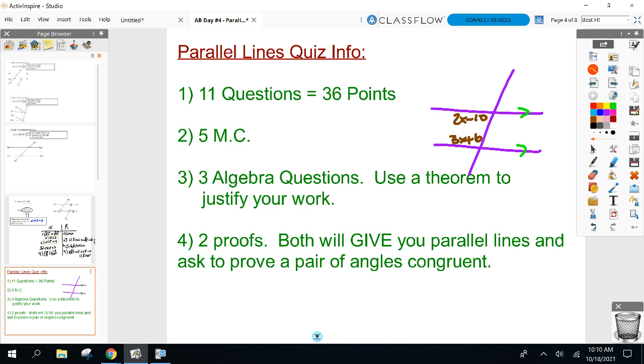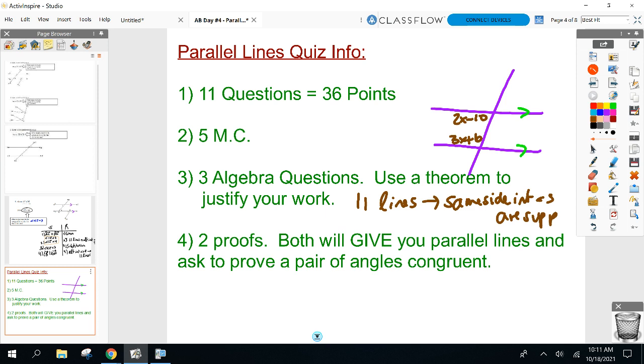And then at the end, use the theorem to justify your work. So in this case, I'd say parallel lines imply, anybody know what type of angles those are? Same side. Interior angles are what? Supplementary. And hopefully you added those up and set them equal to 180. So that's what I'm looking for on those 3 algebra questions.